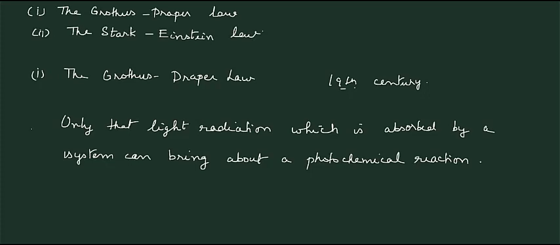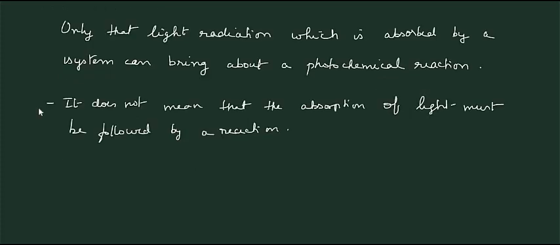So what they proposed was that in order for a photochemical reaction to take place, light must be absorbed. But it does not mean that absorption of light must necessarily be followed by a reaction. If the conditions are not favorable for the molecules to react, the light energy remains unused and it may be re-emitted as heat or light.